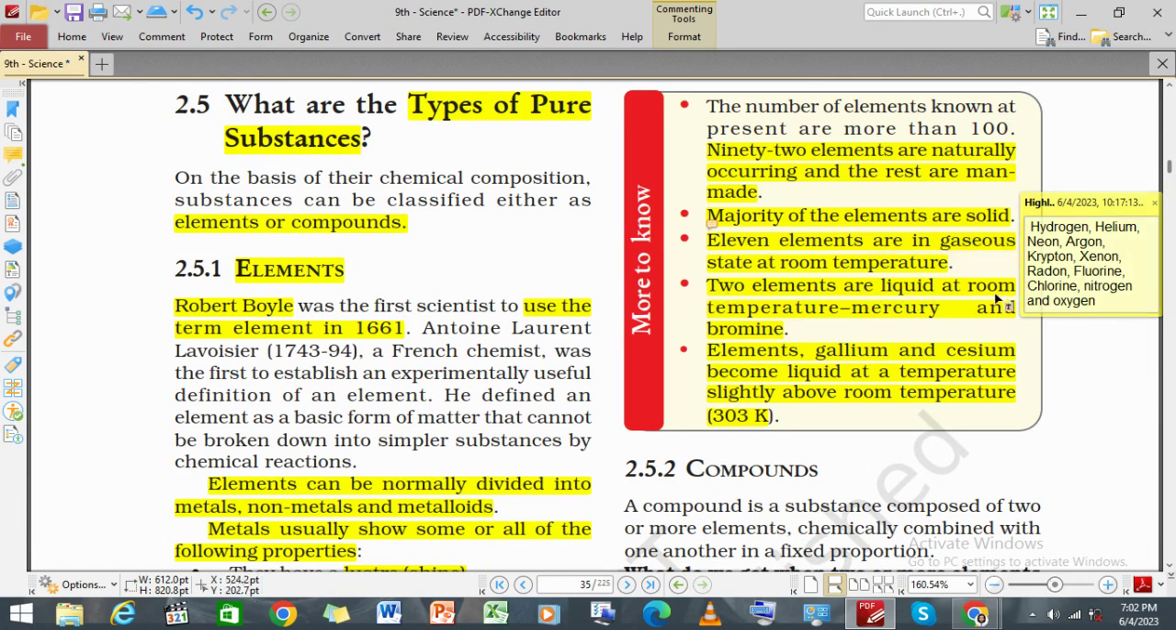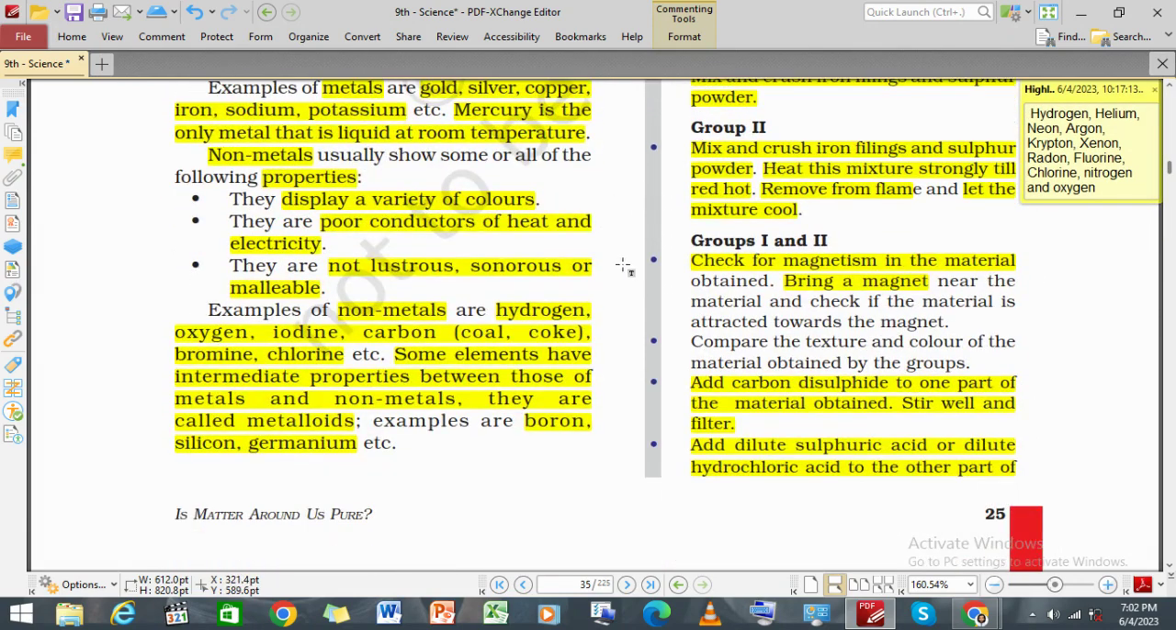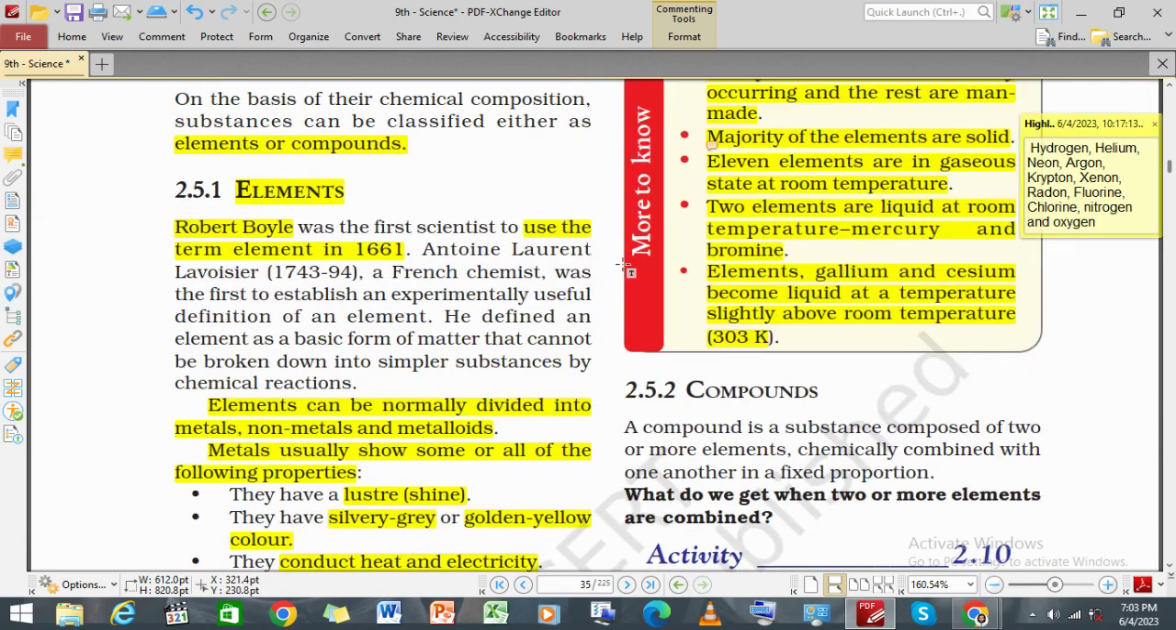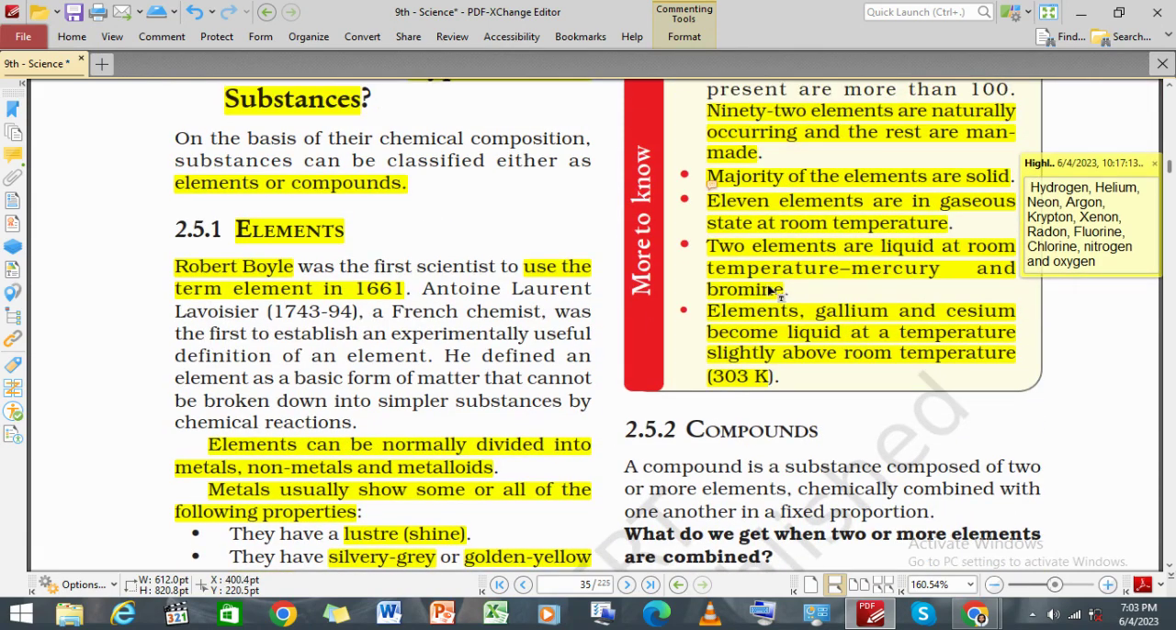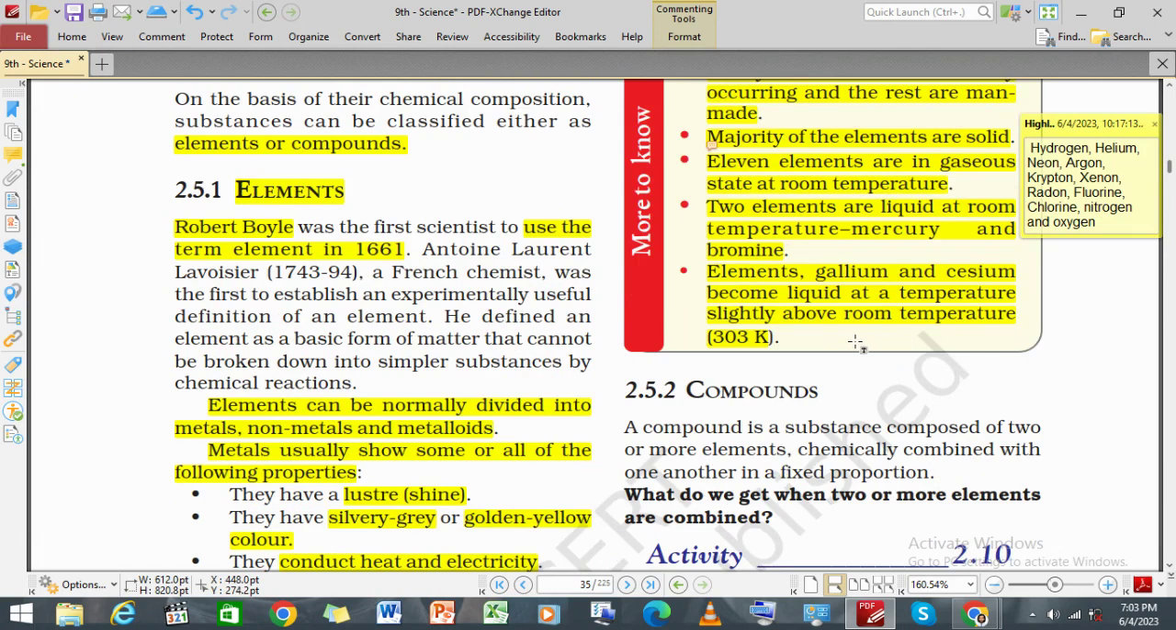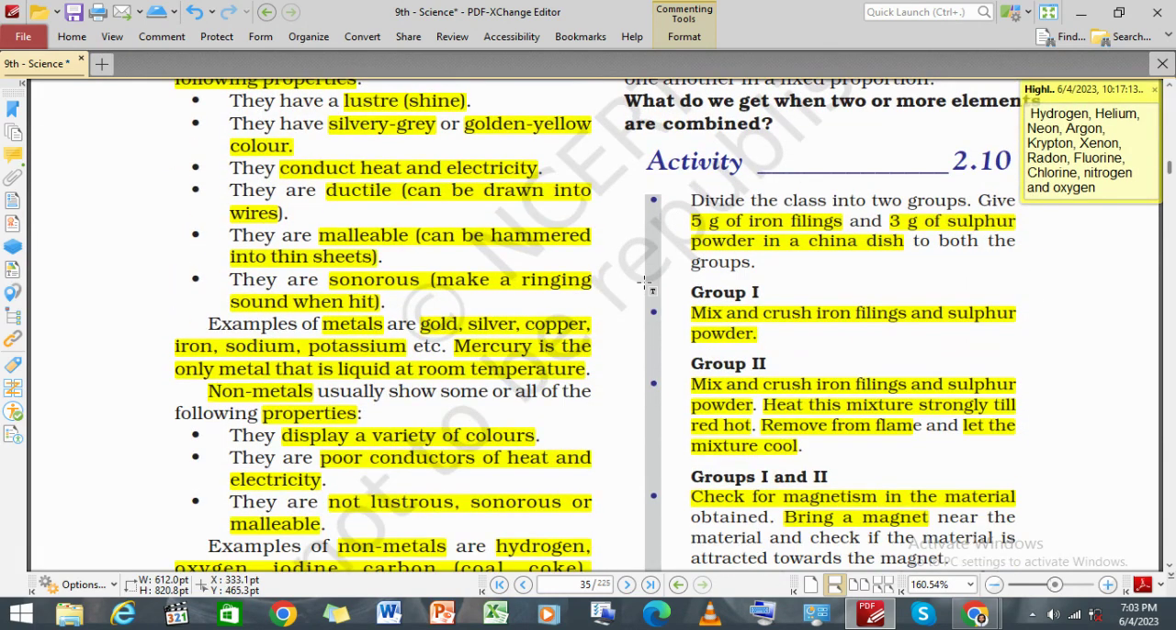And two elements are liquid at room temperature. These are mercury and bromine. Now, elements like gallium and cesium become liquid at a temperature slightly above room temperature. That means if we have a temperature a little above room temperature, at that time gallium and cesium will become liquid. Now here we have used another example.